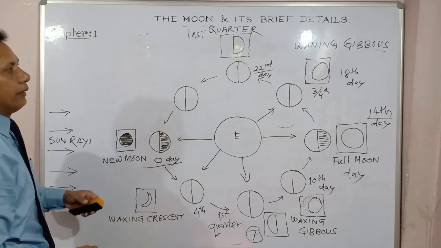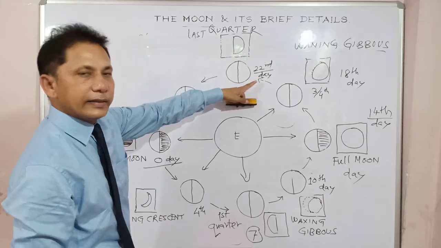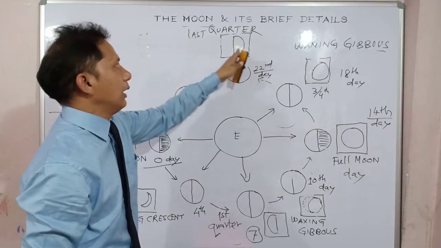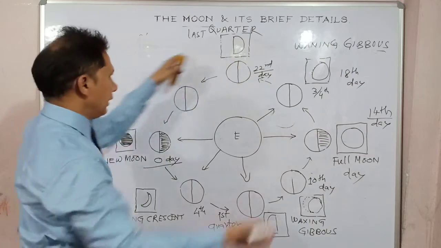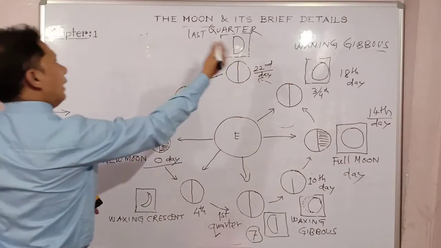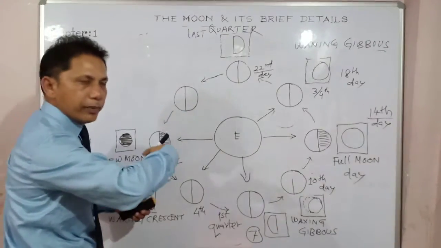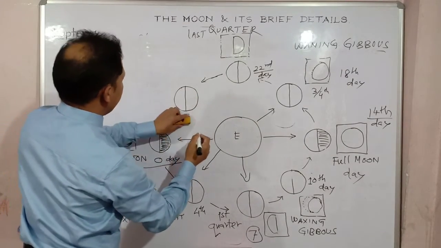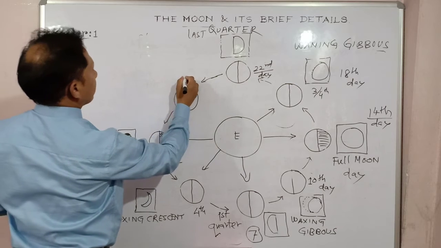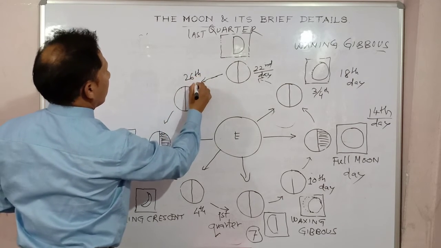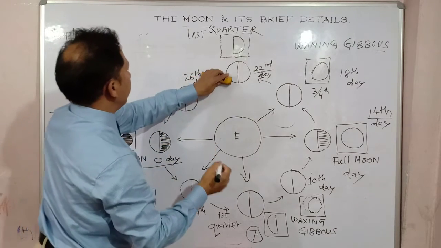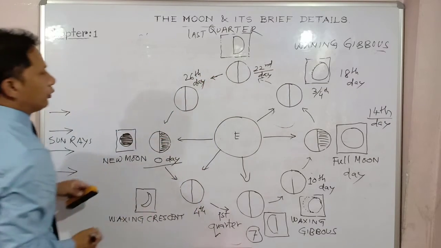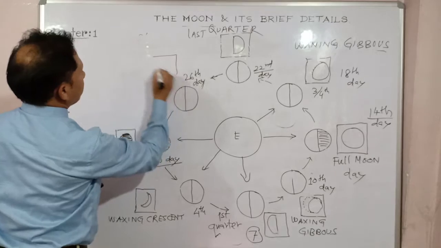Last quarter, as I have said, right? So last quarter, on the 22nd day, it started losing from the full moon, half already lost and half on the 22nd day. Again, as it starts losing its brightness when it comes over here, on the 26th day, what happened out here? On the 26th day, over here, you see,